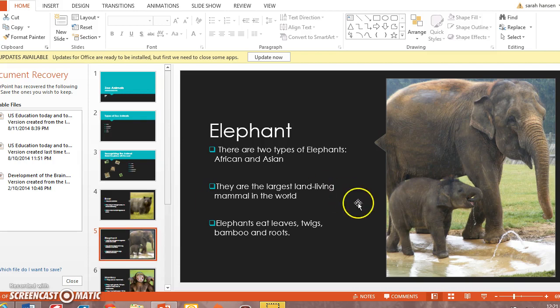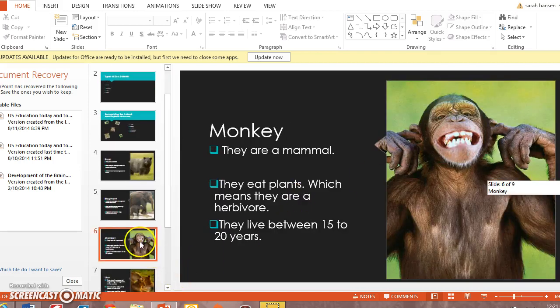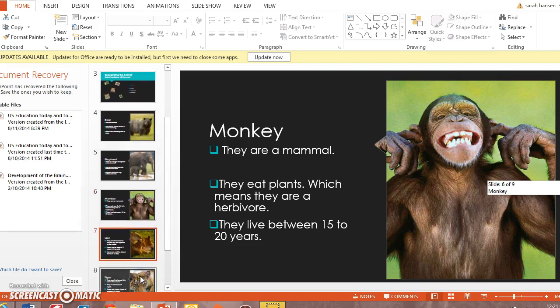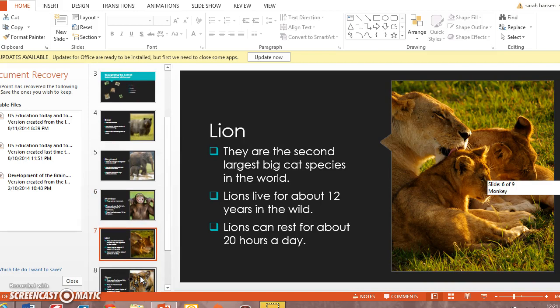Now this is an activity that we are going to be doing in the classroom itself, and I also want you to do it with your family because I want everybody to get familiar with the animals that we're learning about and what they look like. So here we're going to be talking about the monkey or the lion. And what I want you to do is match up the picture here with the word.